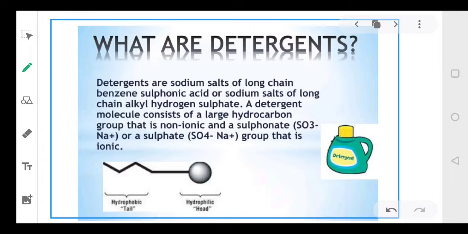So let's define what are detergents. Detergents are sodium salts. They are further sodium salts of long chain benzene sulfonic acid or sodium salts of long chain alkyl hydrogen sulfate. So a detergent molecule basically consists of two parts, a head and a tail. This head is hydrophilic. That means it attaches with water. And this tail is hydrophobic, it moves away from the water.